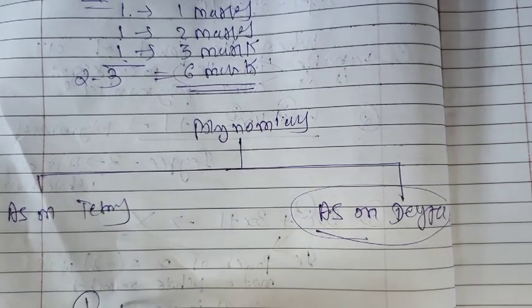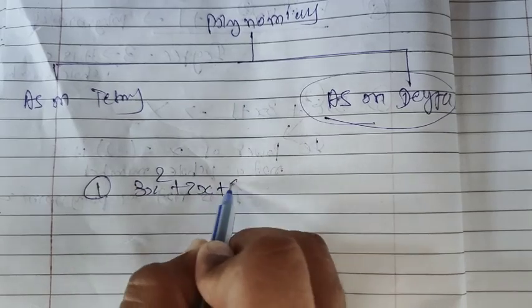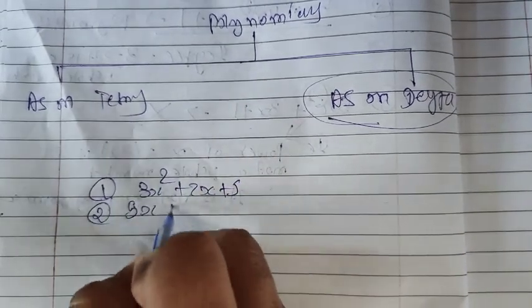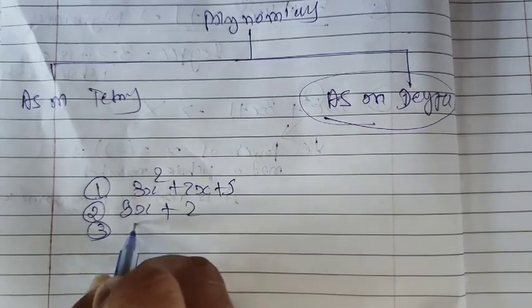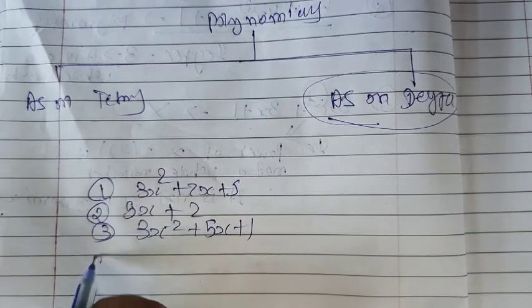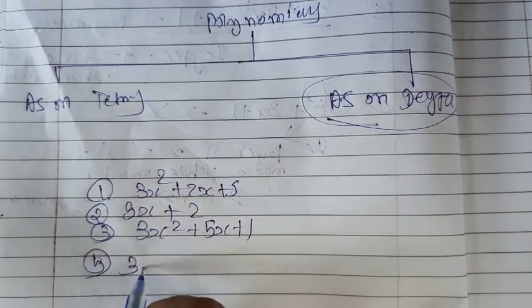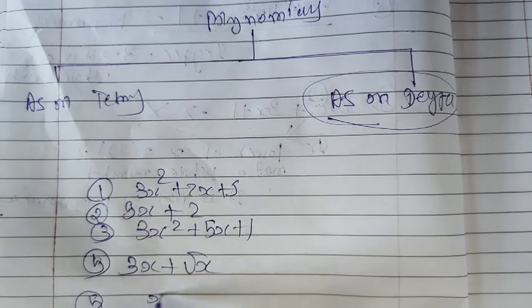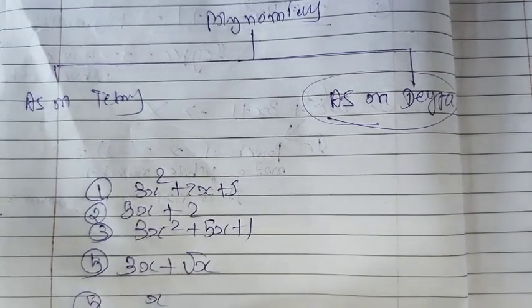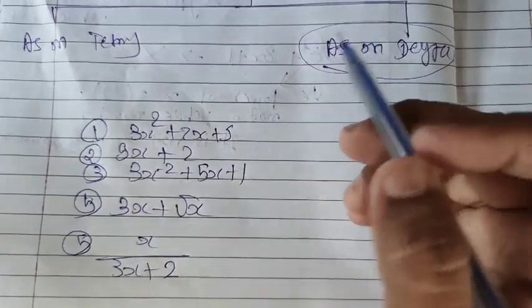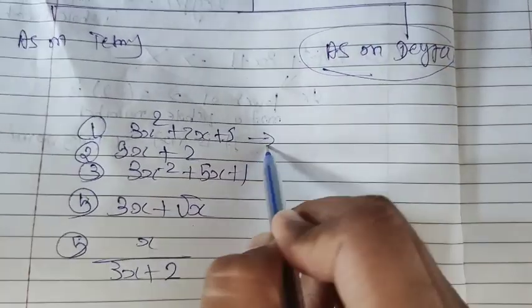Here are some examples: 3x square plus 2x plus 5. The other example is 5x plus 2. The other example, 3x raised to minus 2, plus 5x plus 1. The other example, 3x plus root x. The other example, x upon 3x plus 2. Now tell me which of these 5 examples is a polynomial.